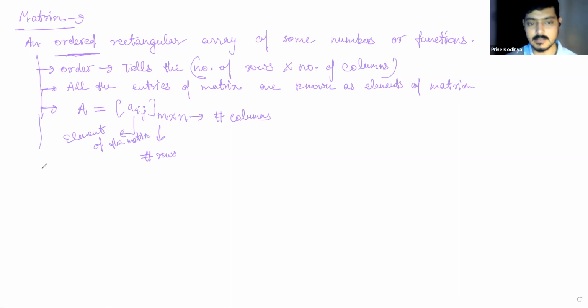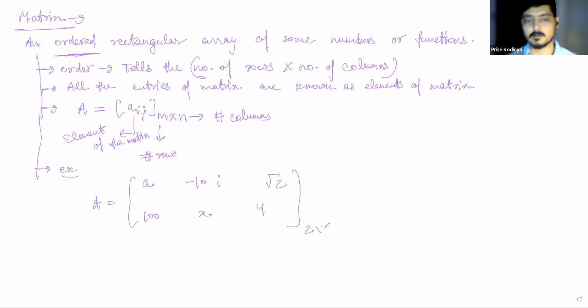And this is an example of the same. This is a complex number, i. This is a matrix of order 2 cross 3. Also, the total number of elements of a matrix will be the number of rows into the number of columns.